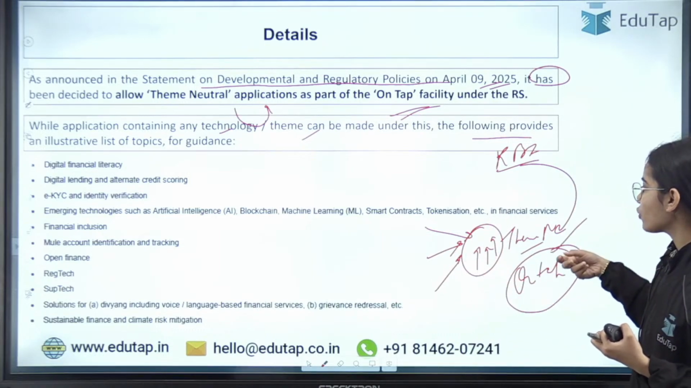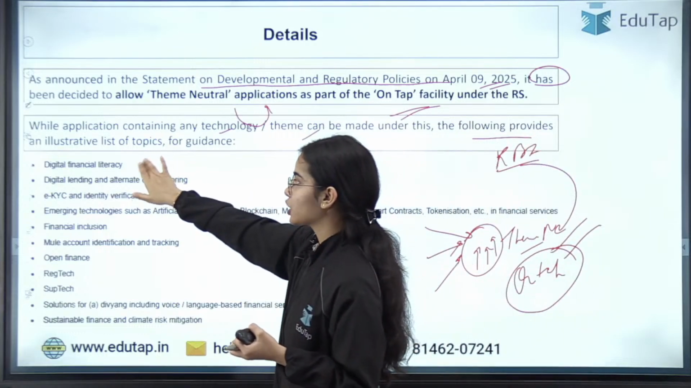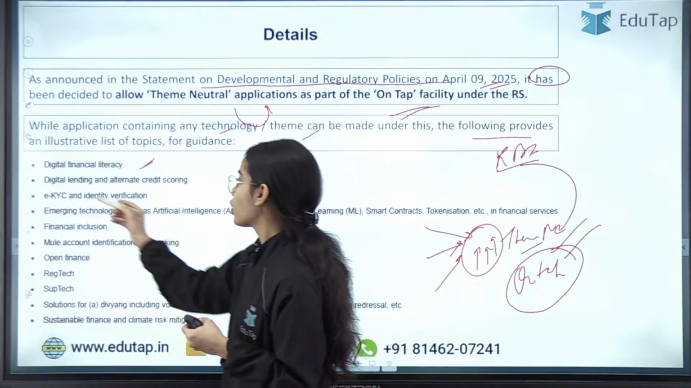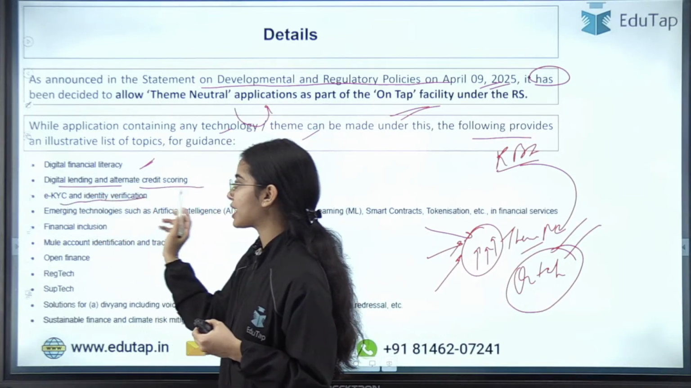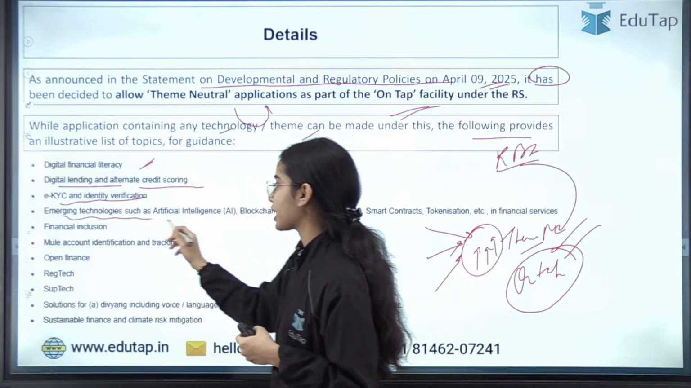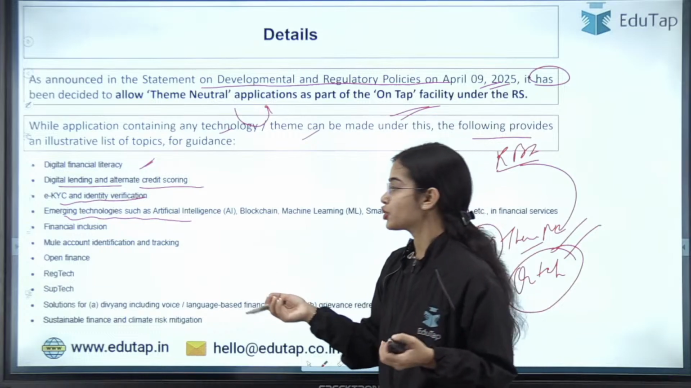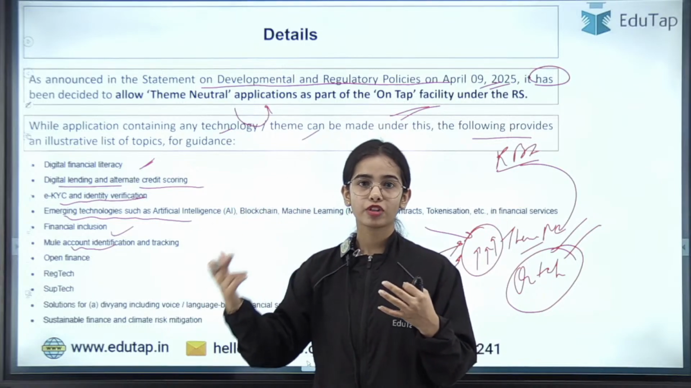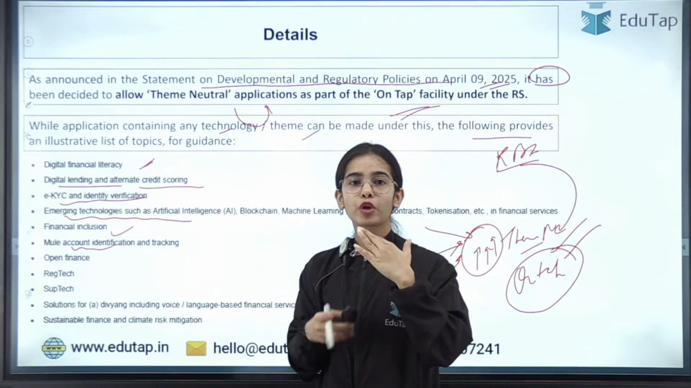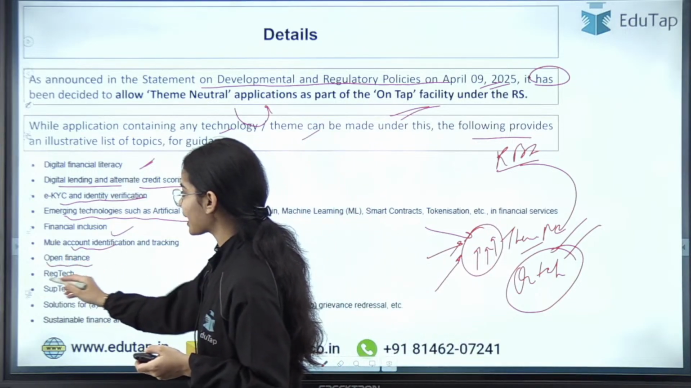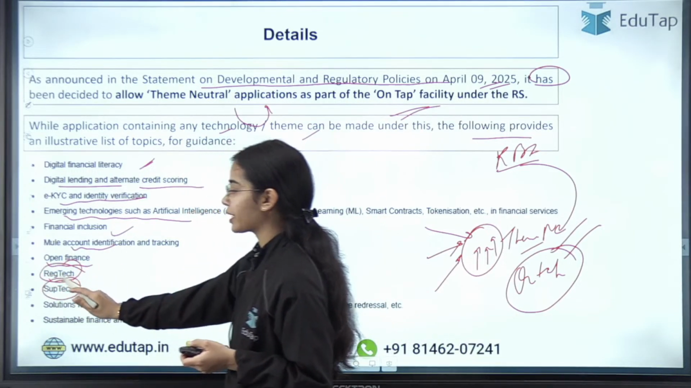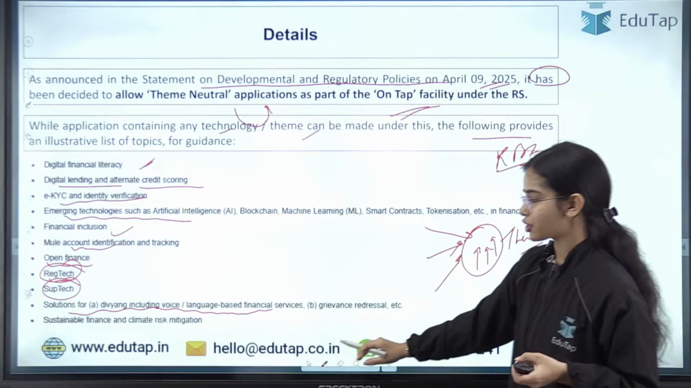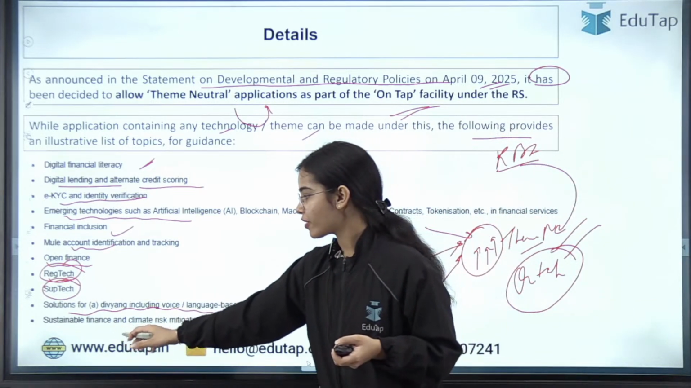So on any theme, you can see digital financial literacy. Testing can happen for the innovative products that are under the digital financial literacy theme, or digital lending and alternate credit scoring, eKYC and identity verification, emerging technologies such as AI, ML and such. Financial inclusion, mule accounts, that means the accounts that are used for the illegal transfer of money or for money laundering and such. Open finance, regtech, that means regulatory technology, suptech, that is supervisory technology, and solutions for Divyang, including voice, language-based financial services and grievance redressal, sustainable finance and climate risk mitigation.